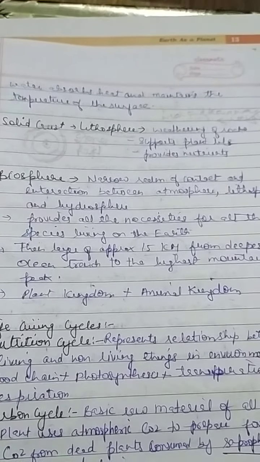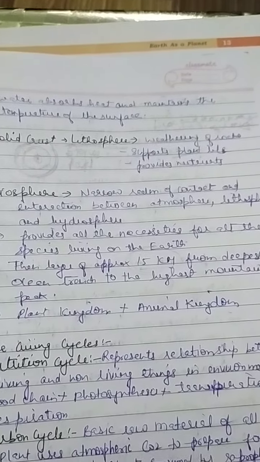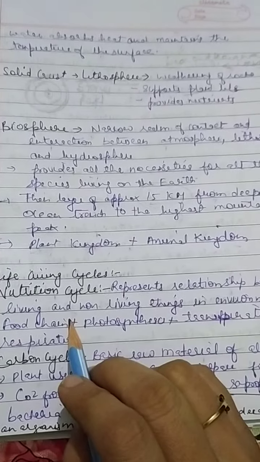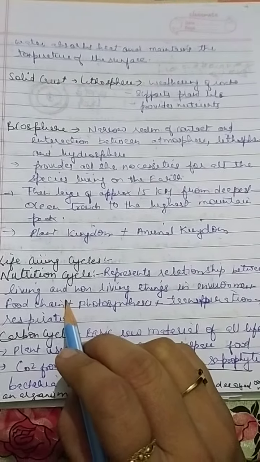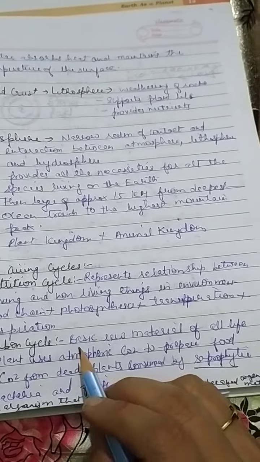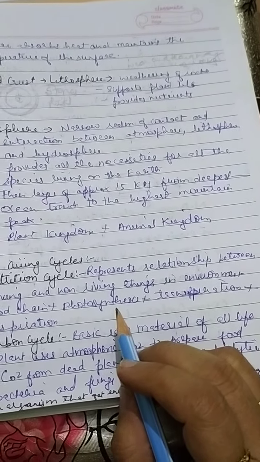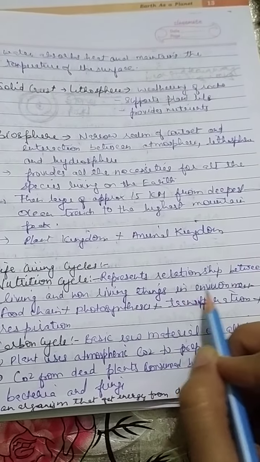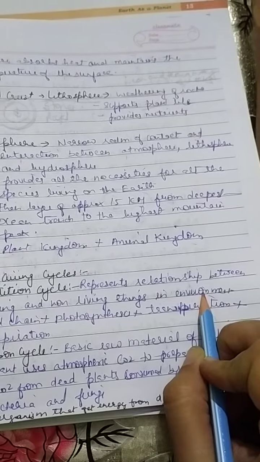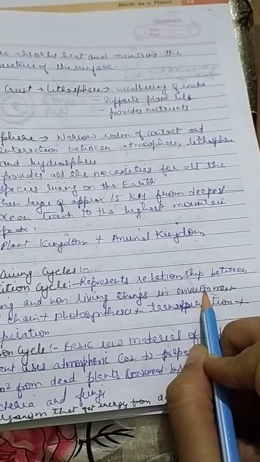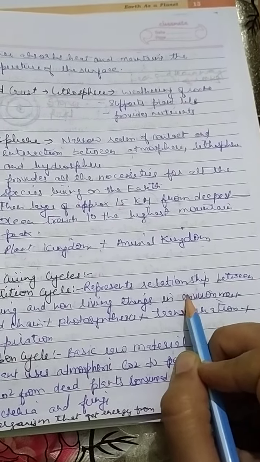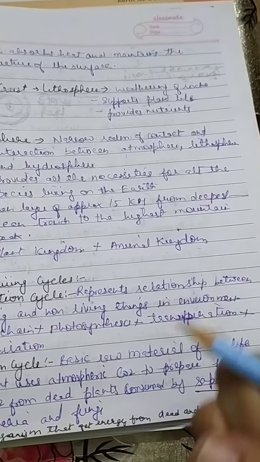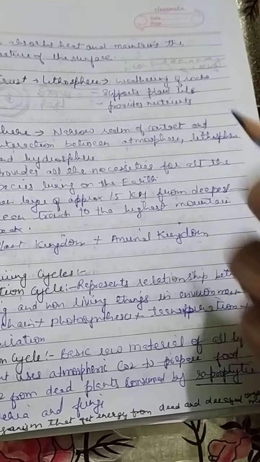Now there are different life-giving cycles. These cycles are responsible for the existence of life on the earth. One of them is the nutrition cycle. The nutrition cycle represents the relationship between living and non-living things in the environment.